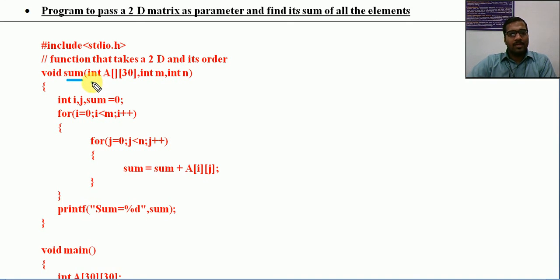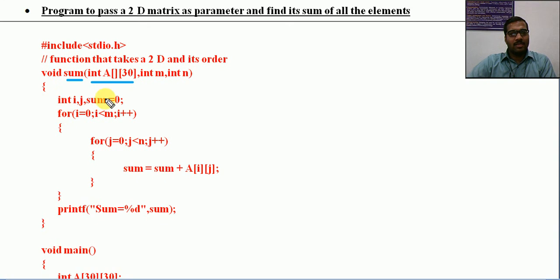First, it is expecting a matrix, so int A, the row number is not actually required, but the column size must be there. It cannot be empty. We should have some maximum size given there. Comma int m comma int n. You can use different variable names also.